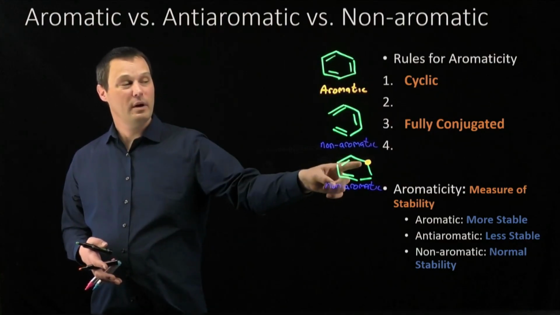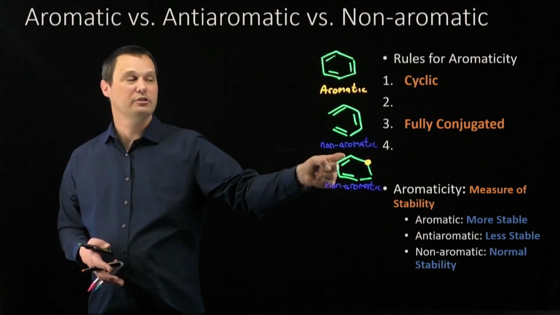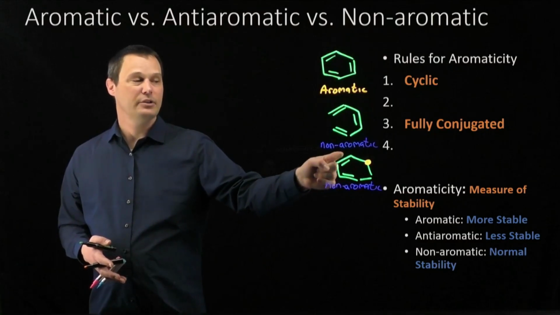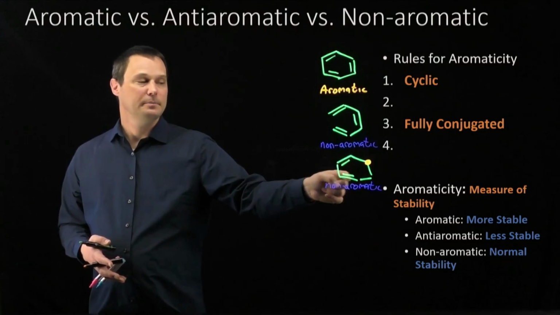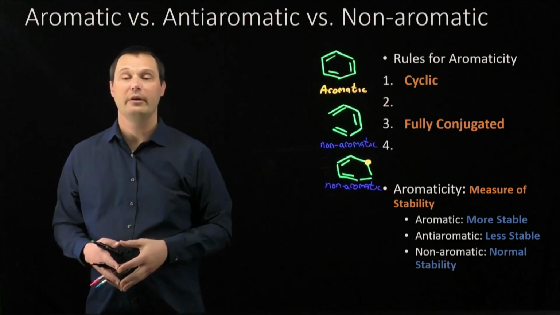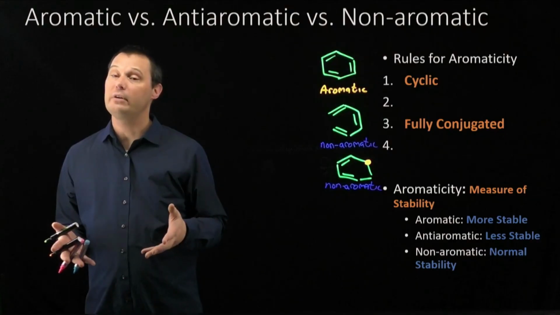If we have even one sp3 hybridized atom in a ring, we might be able to draw some resonance contributors, but we will not be able to draw resonance contributors that touch every atom in the ring. The molecule might be partially conjugated, but not fully conjugated. And if the electrons can't delocalize in a cyclic ring, the molecule is non-aromatic. Students often feel this rule but struggle to put it into words. So here it is clearly.